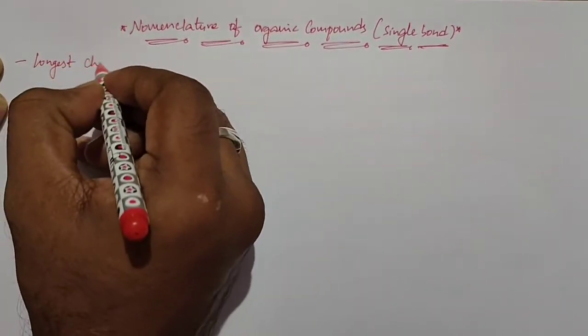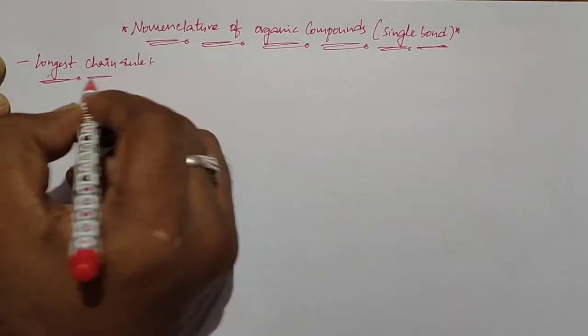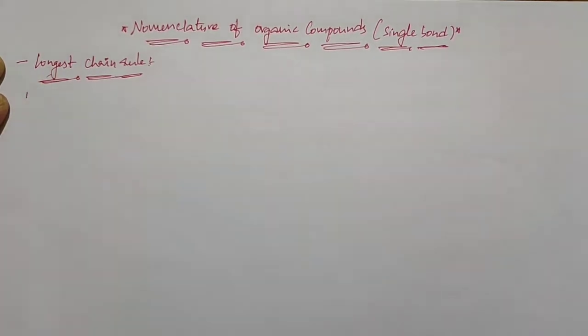What is the longest chain rule? In the longest chain rule, the first step is to select the longest continuous chain of carbon atoms in the molecule.